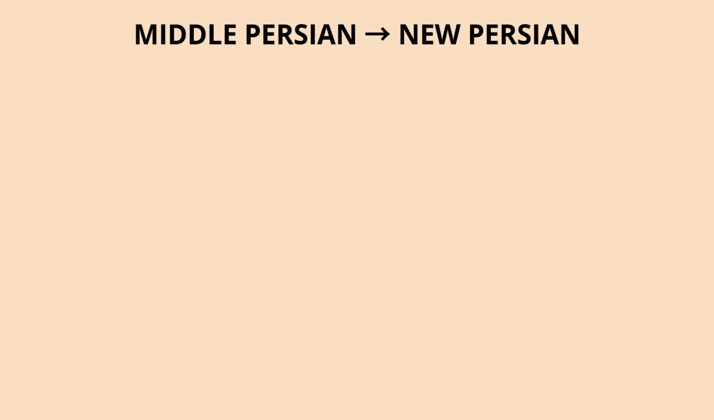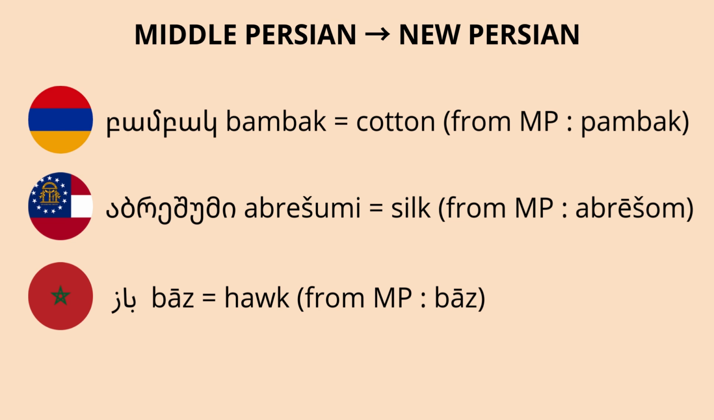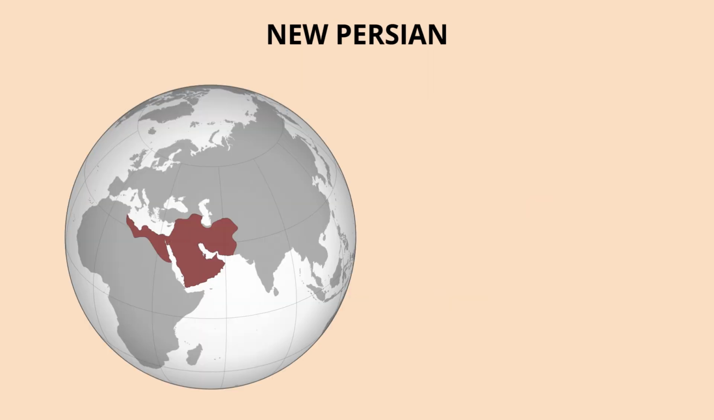And Middle Persian also shaped other languages as well. Many Middle Persian words can be found in Armenian, Georgian, and even Arabic, showing the reach of ancient Iran at this time. Now let's get back to history.